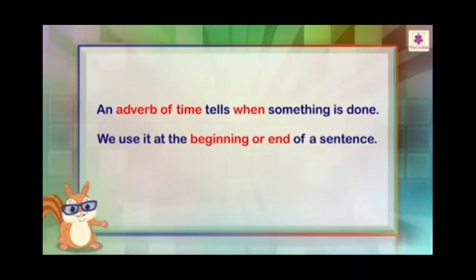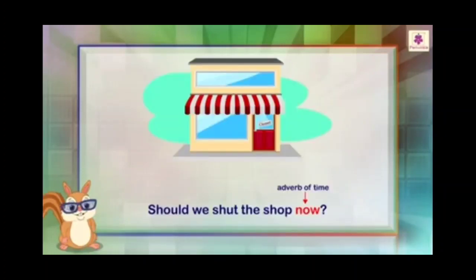Next is adverb of time. Adverb of time tells us when something is done. It answers the question when. We use it at the beginning or end of the sentence. We can use it at the beginning also and at the end also. For example, should we shut the door now? When should we shut the door? Here time is mentioned, now. Now indicates time. So it's adverb of time. So adverb of time answers the question when.